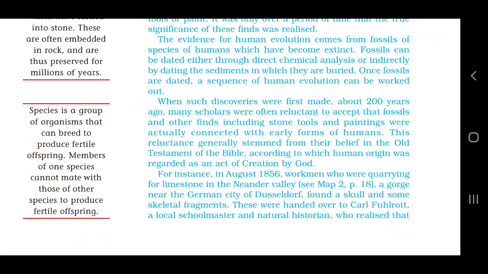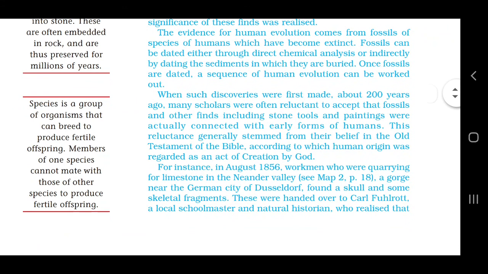Now, the scholars were not believing that such evidence existed, but when it was scientifically proved that the skull found in Neander Valley was different from the normal man's skull, it was a turning point, and this turning point started from Germany. After that, the research began on early human history.